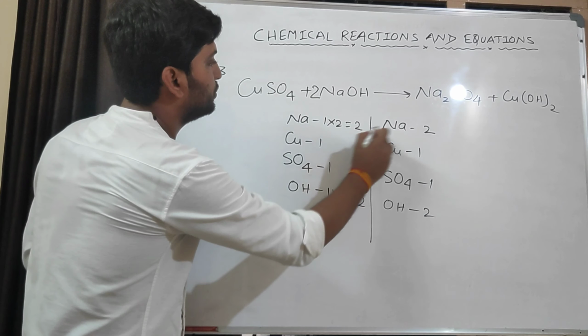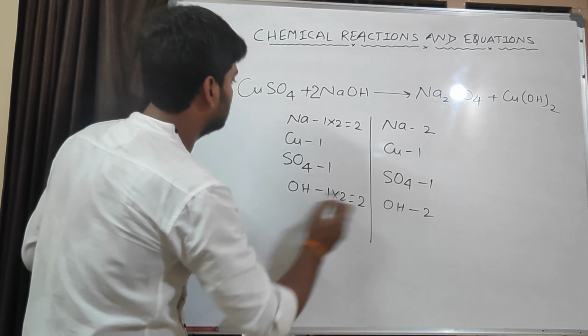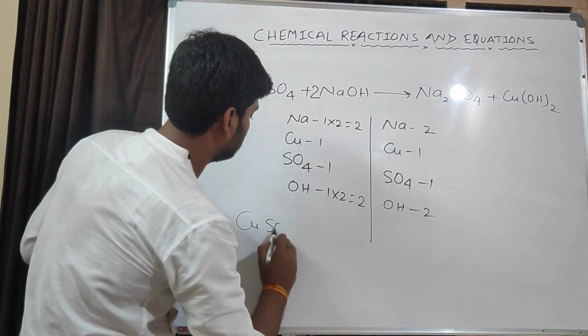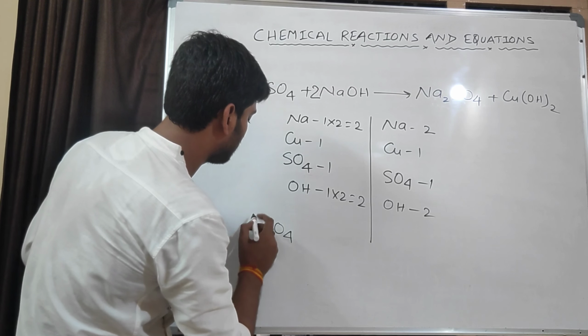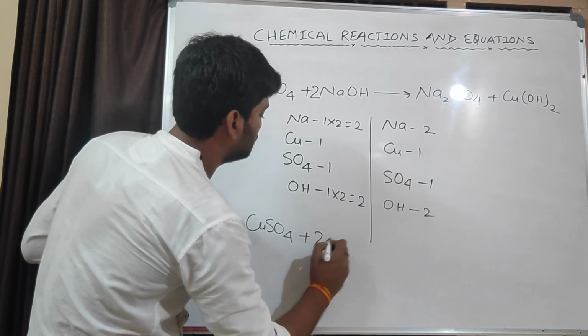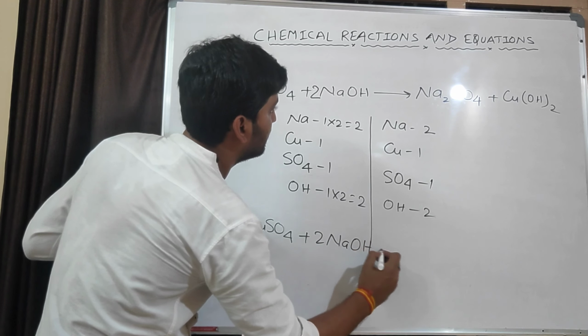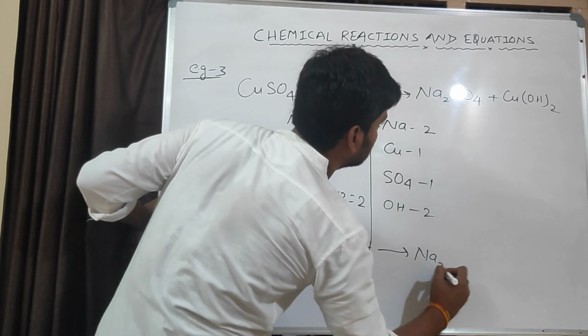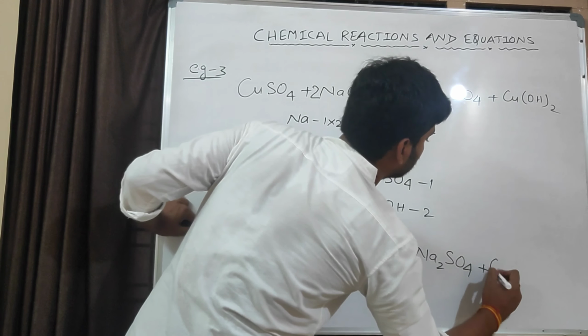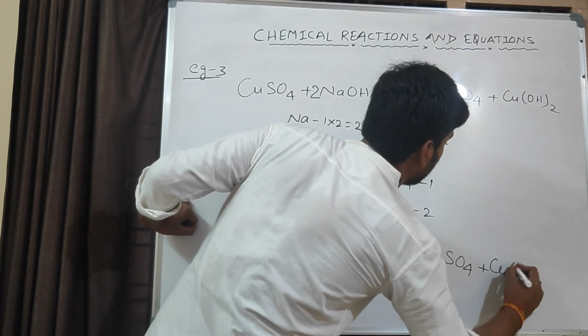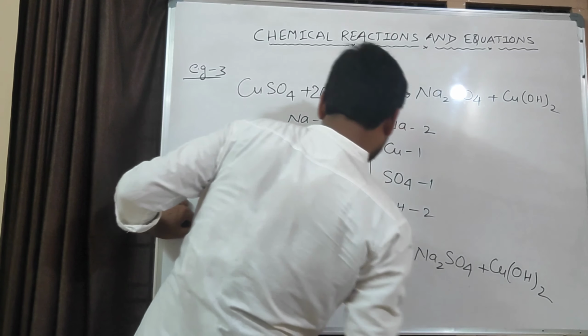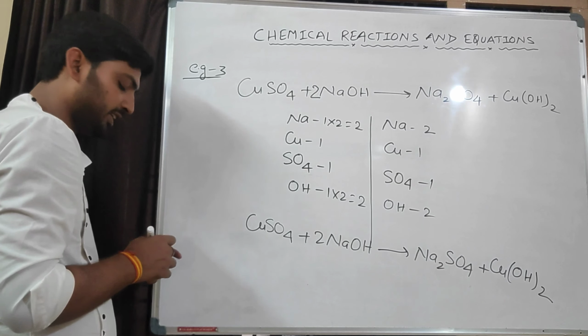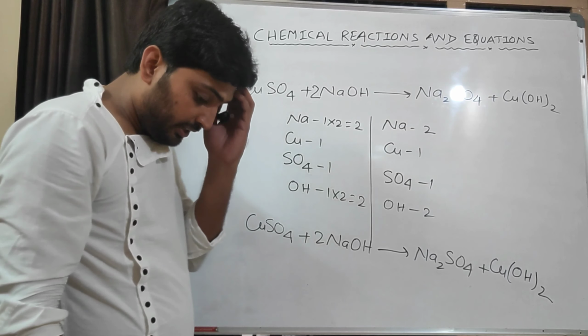See, 2, 2, 1, 1, 1, 1, 2, 2. So the balanced chemical reaction is CuSO4 plus 2NaOH gives rise to Na2SO4 plus Cu(OH)2. This is the balanced chemical reaction. Copy it.